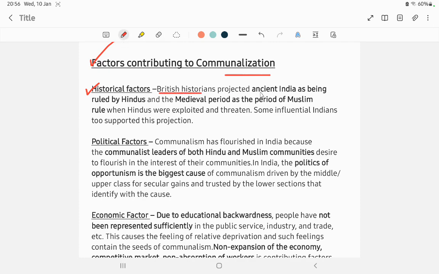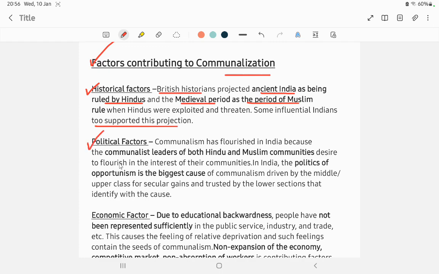British historians projected ancient India as being ruled by Hindus and the medieval period as the period of Muslim rule. In the modern stage, the most impactful were the Britishers' policies. Key policies were implemented, like divide and rule, for sowing the seed of communalism.